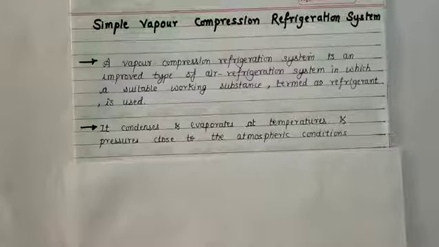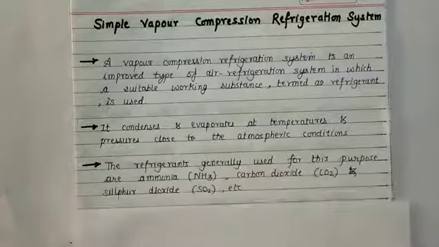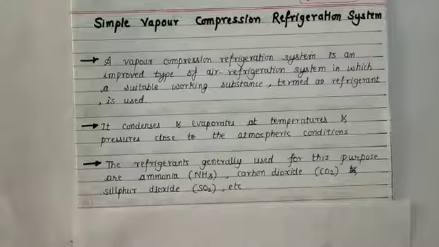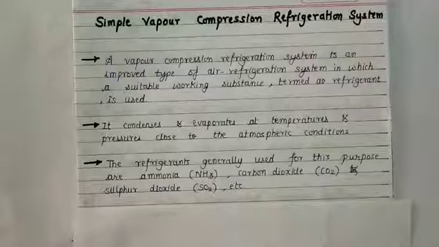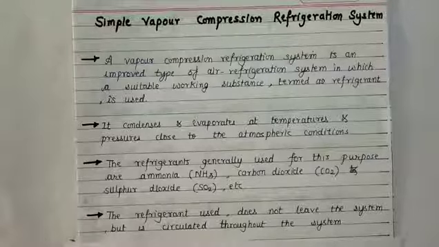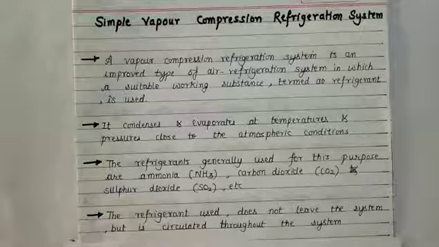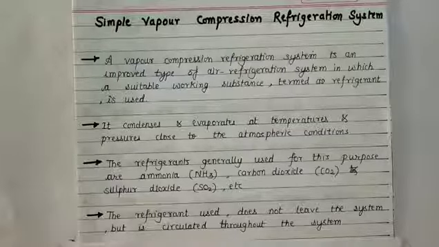The refrigerants generally used for this purpose are ammonia, carbon dioxide, sulfur dioxide, etc. The refrigerant does not leave the system but is circulated throughout the system.